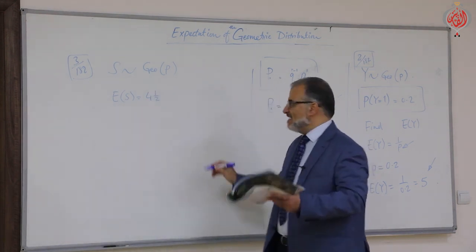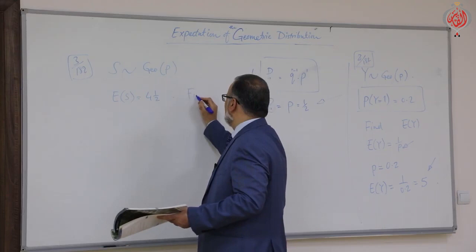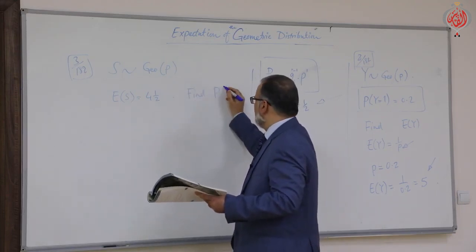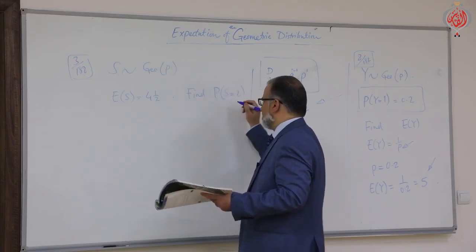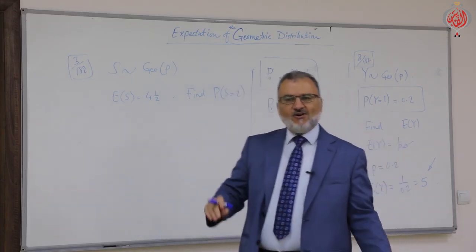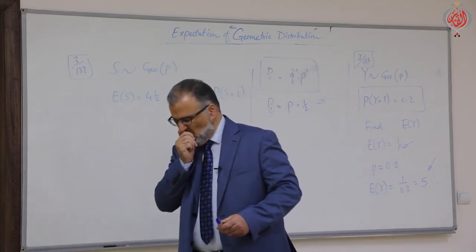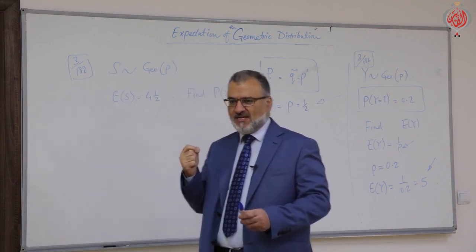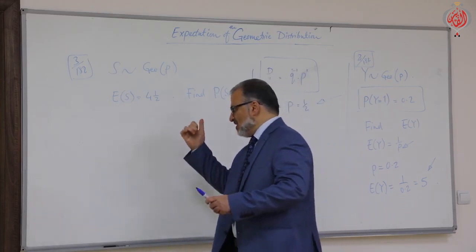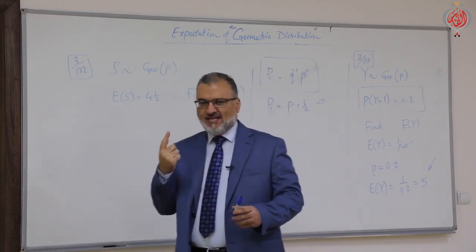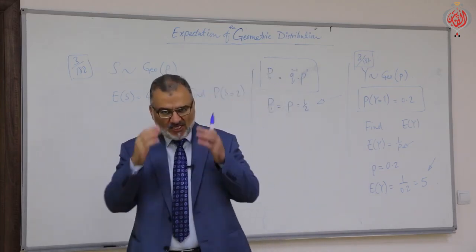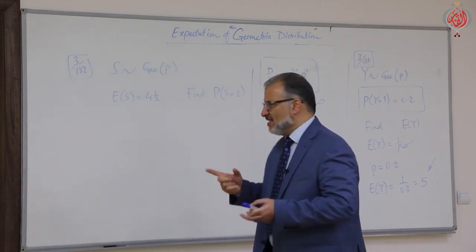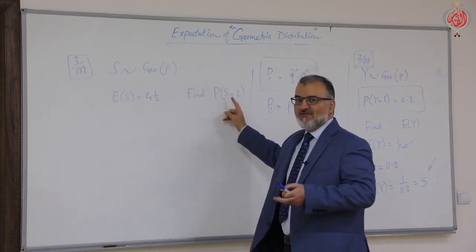Find P(S=2). We said always the first point in your thinking is the last point mentioned in the question. You have to start your thinking from what is required from you to find. I mean, find the probability of S equals 2.